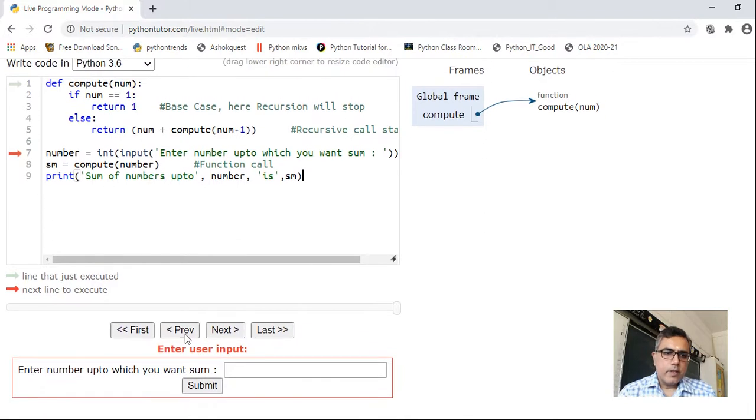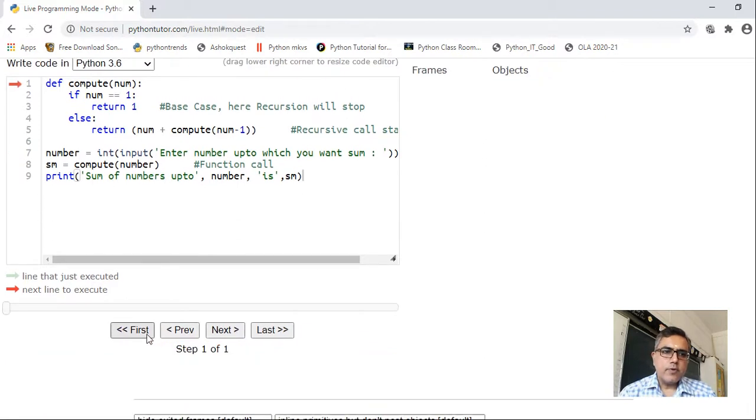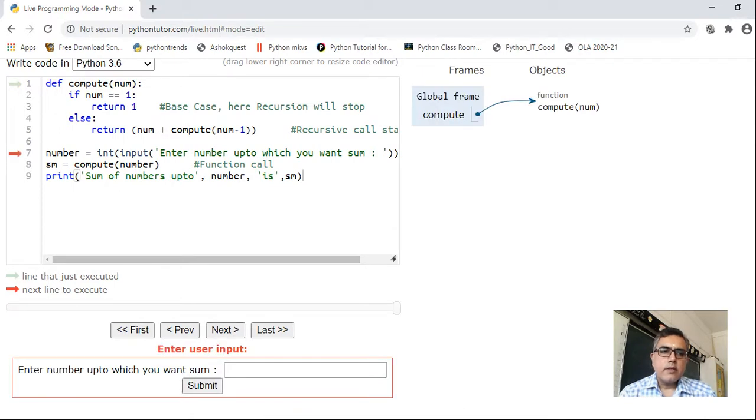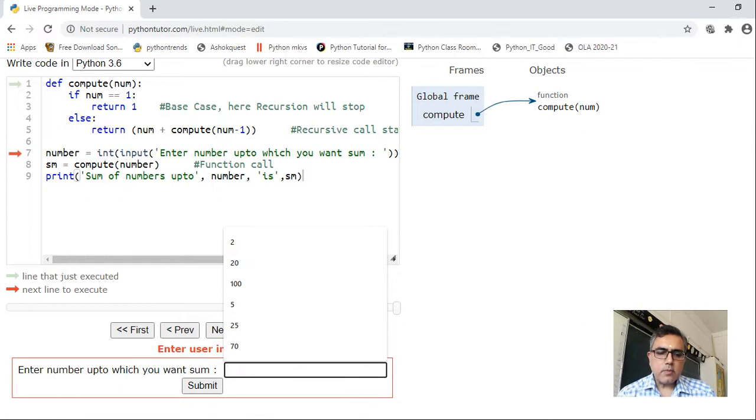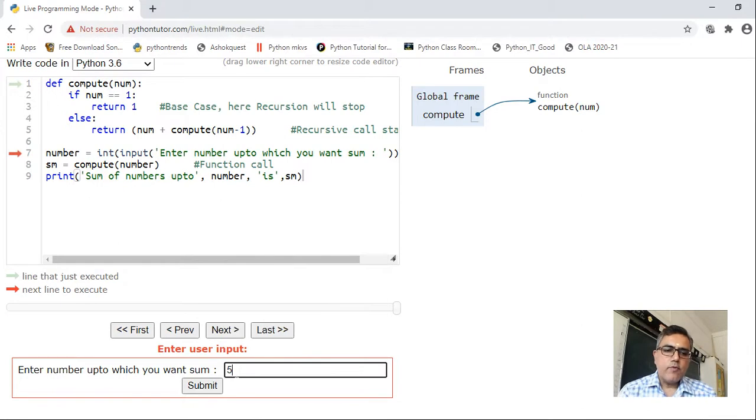Okay, I'll move on to the first statement. First is the definition of the function. Okay, then it is executing this, and the next pointer is here, line 7. Now it will execute. It is asking me for the value. I'll give 5.